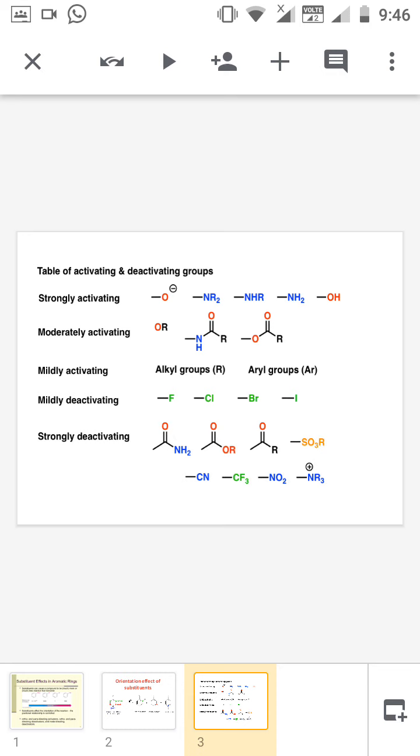In NHR also, the lone pair is present on the nitrogen, so it's an activating group. NH2 also has the lone pair on the nitrogen.